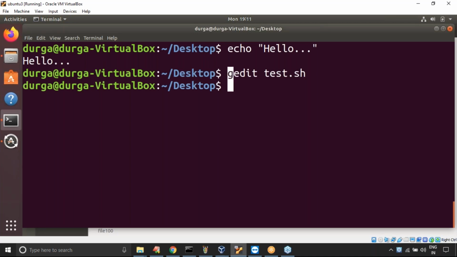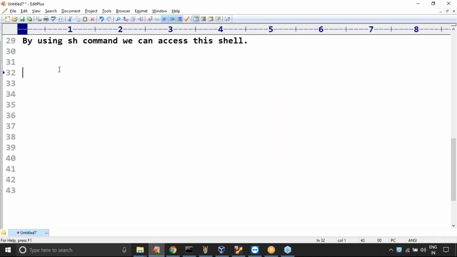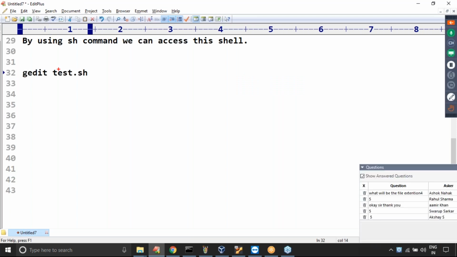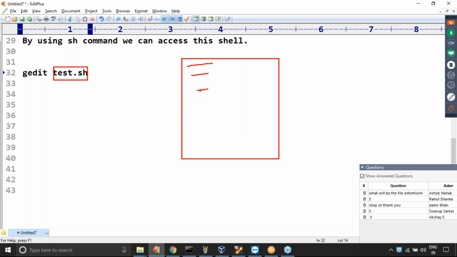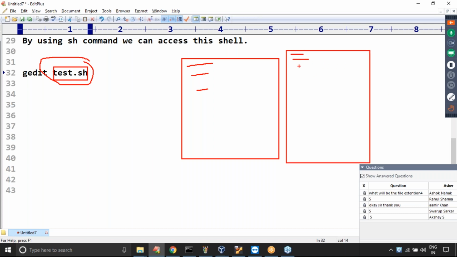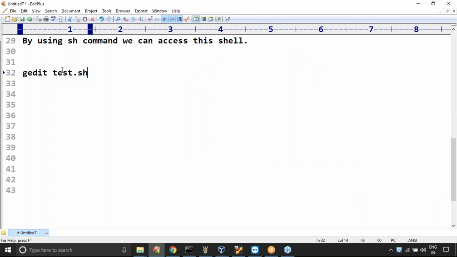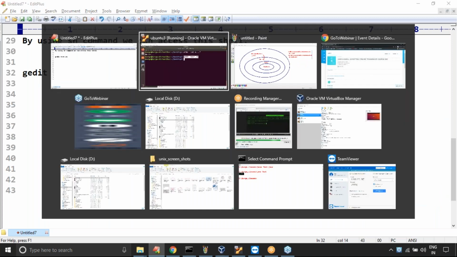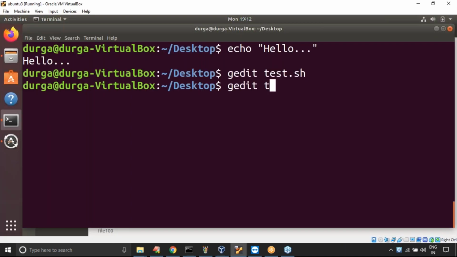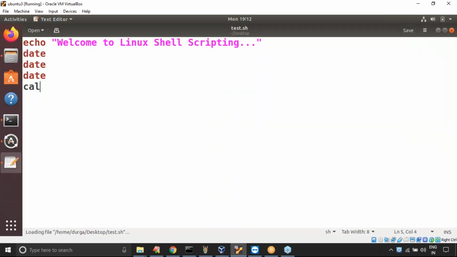Just as of now, if I want to create a script, what is the command I use, sir? gedit test.sh. If this file is already available, it will open for editing. If it is not already there, then it will create an empty file and open it for adding content. So now here, sir, I open it. Now observe this, I'm taking gedit test.sh. Now it will open because it's already there.